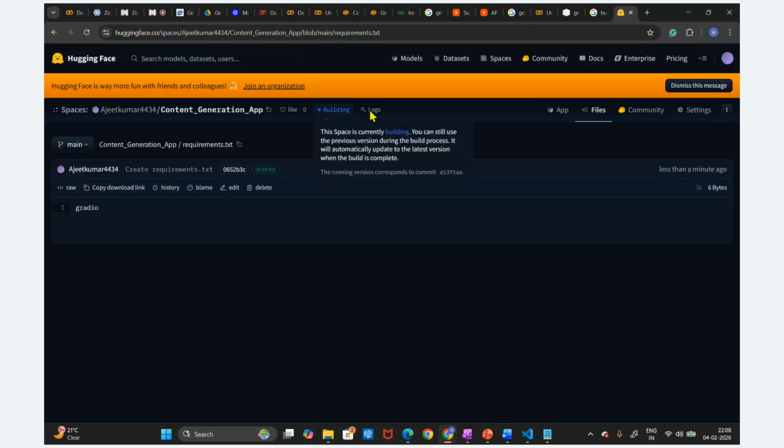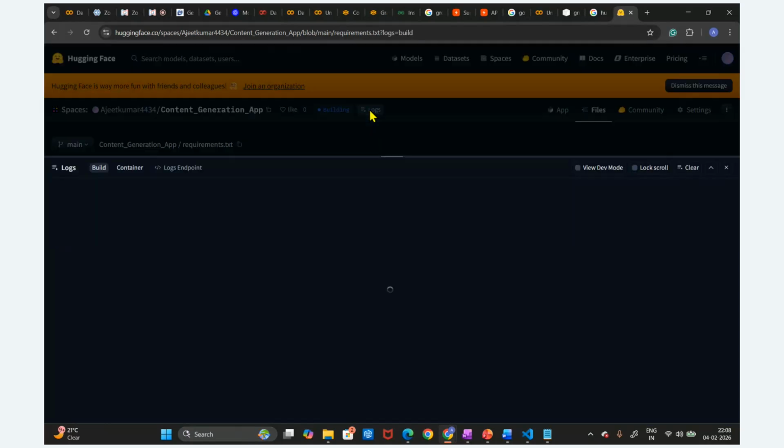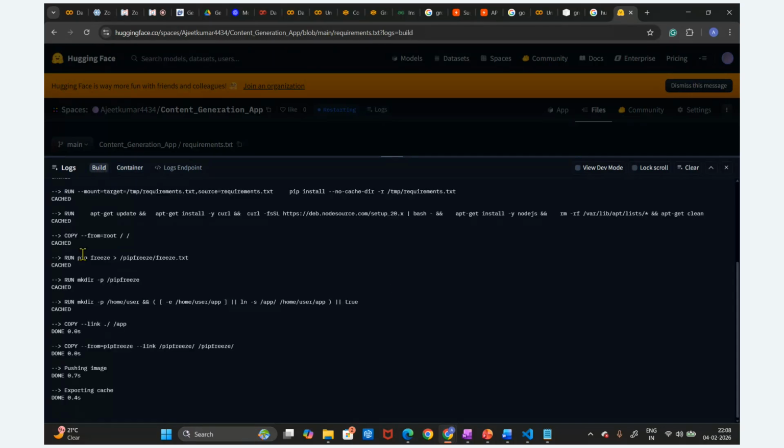You can go to the logs. In the logs, it will download this Gradio library. Then you can see the build, what happens at the backend. You can see pip install requirements.txt. In the requirements we have Gradio, so it is going to download this Gradio.